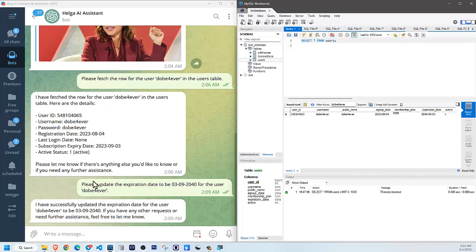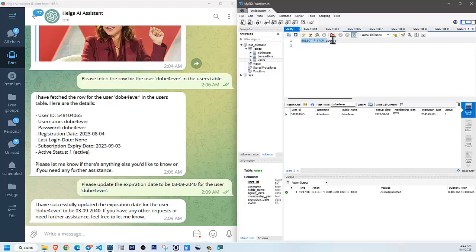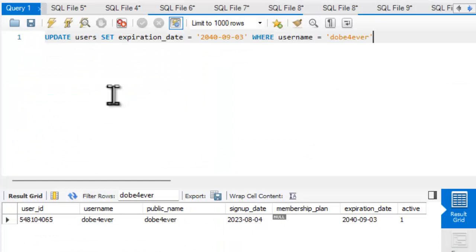So when I ask, for example, please update the expiration date to whatever date for whatever user, it will effectively run and execute an SQL command, which would be the same as me manually running this command: update the users table, set expiration date to whatever date I set, where the username is dope forever.